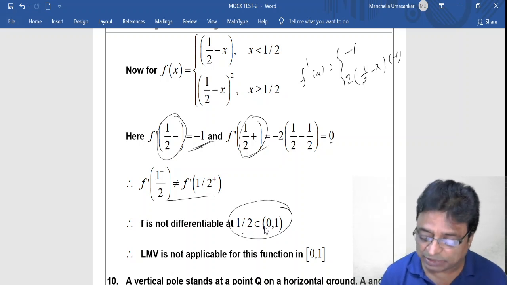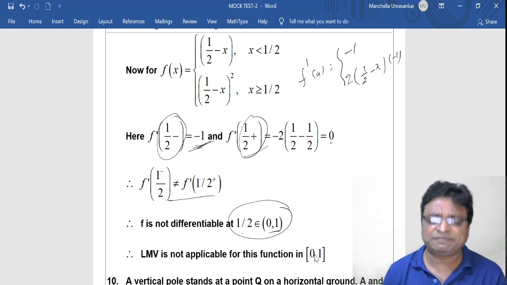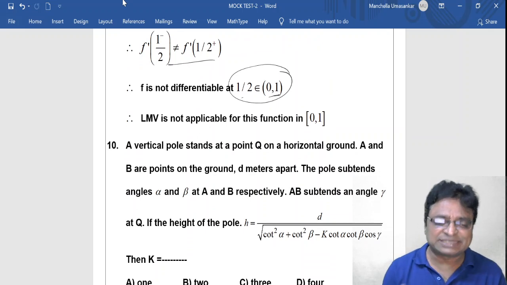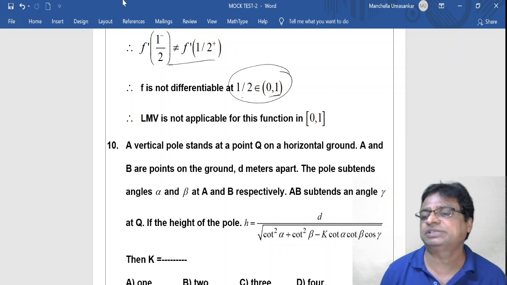Where, what is 1 by 2? 1 by 2 is the point in this interval. So it fails at just one point itself. Enough. Lagrange's mean value theorem is not applicable. So instead of finding c of Lagrange's theorem or Rolle's theorem, they will ask the questions in this form.